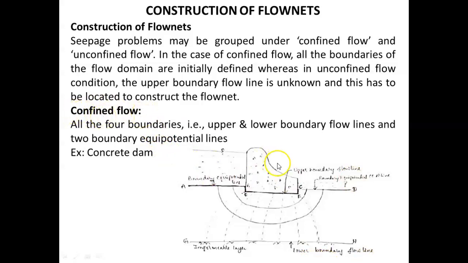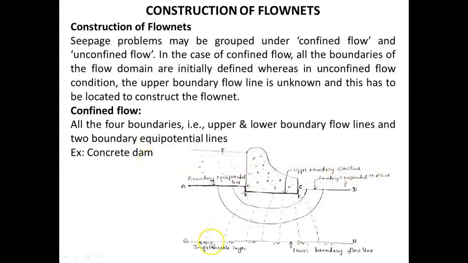So in case of confined flow, all the four boundaries, that is upper, lower, left and right, are known. So upper and lower boundary lines are called as boundary flow lines. Left and right boundary lines are called as boundary equipotential lines. So we can take the concrete dam as the example.